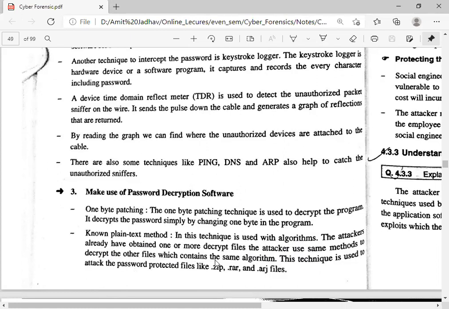So in this technique, the user uses a different algorithm to encrypt the files, and the same algorithm is used by the cracker or attacker to decrypt the files and get the data. This technique is used to attack password protected files like .zip, .rar, and .arj files.